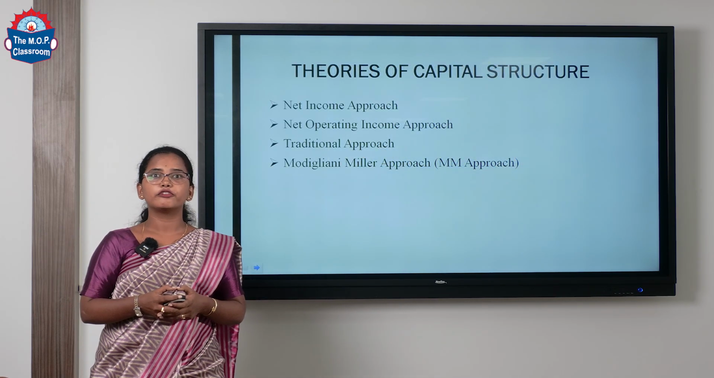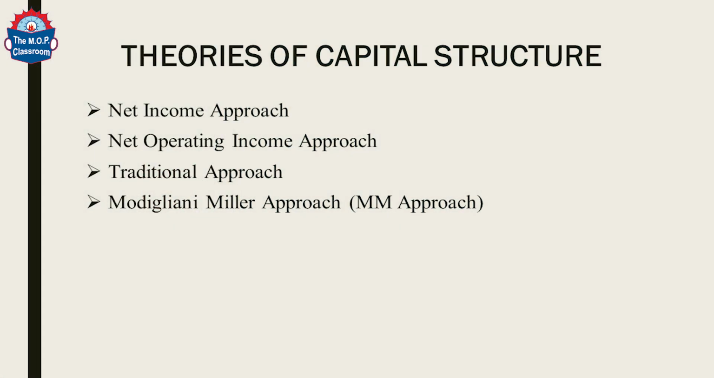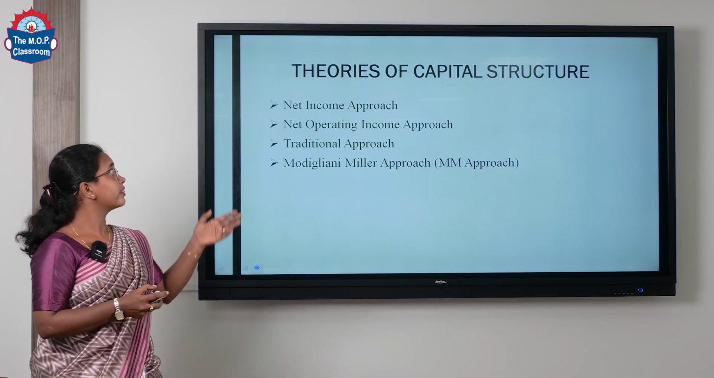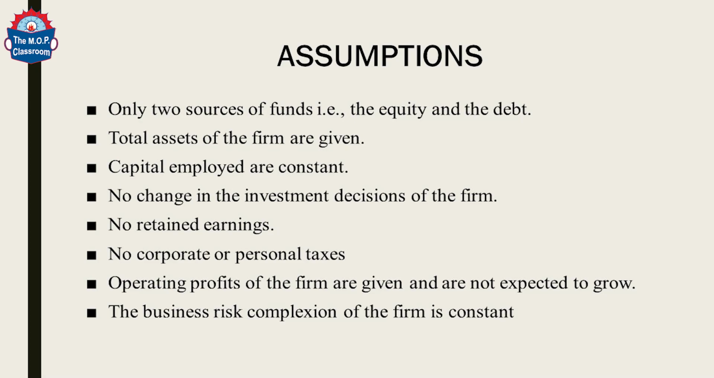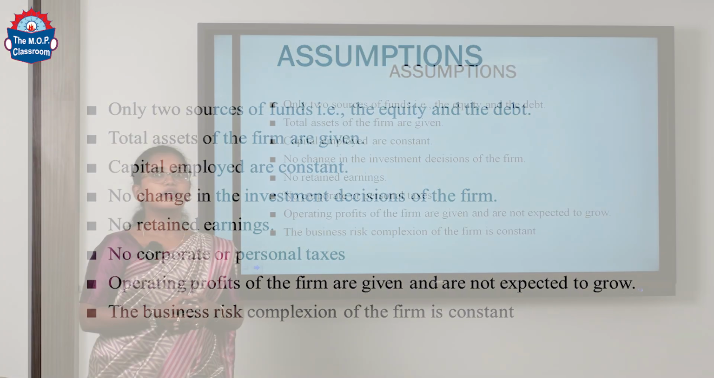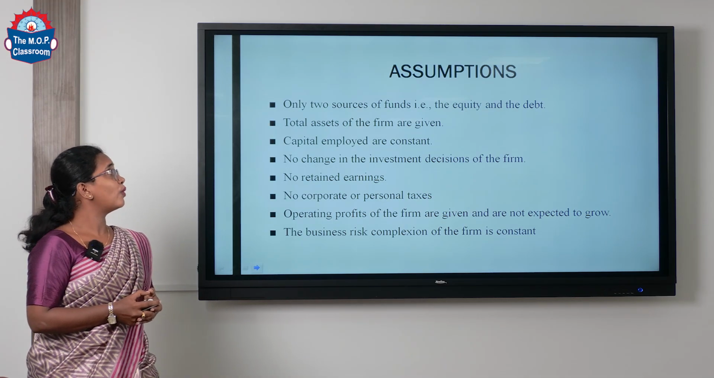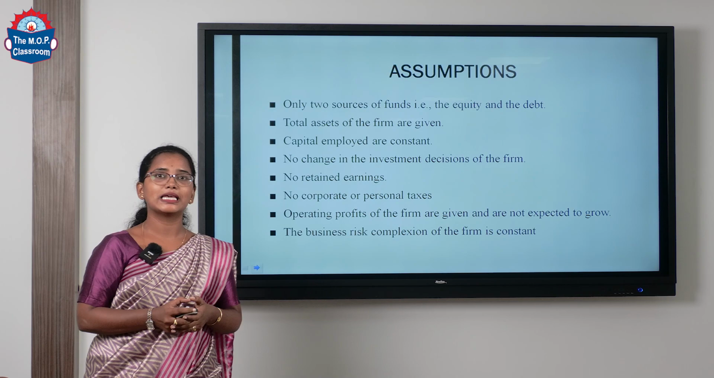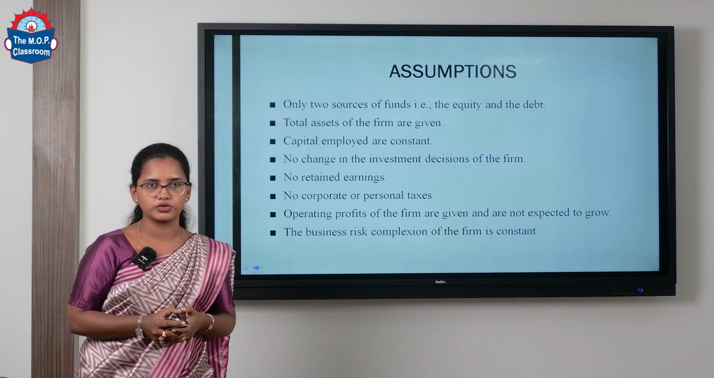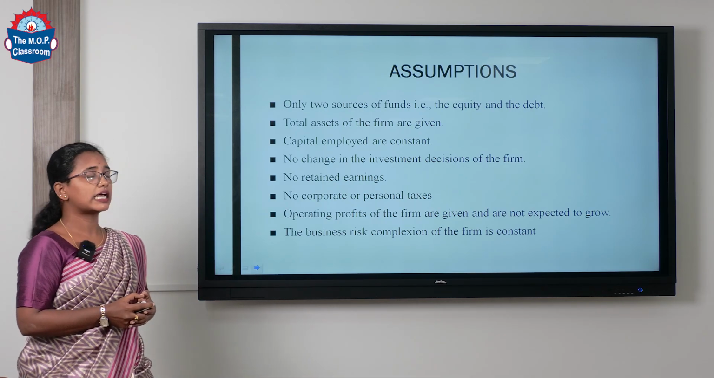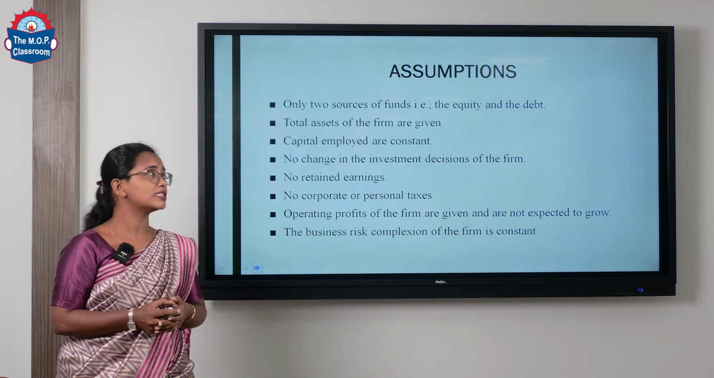The capital structure of the firm should be examined in a way in which it contributes maximum towards the value of the organization. In that regard, there are four theories available, namely the net income approach, net operating income approach, traditional approach and the Modigliani-Miller approach. For these theories, there is a set of assumptions to be followed. The assumptions are, there are only two sources of funds used, which are equity share capital and debt. Meaning to say, preference share capital is not used, and the total assets of the firm are given and capital employed is constant.